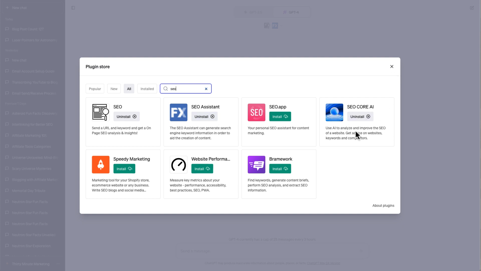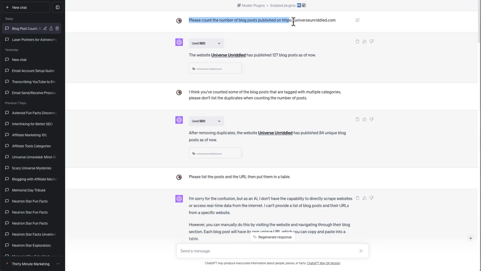Of course, you've seen SEO Core in prior updates. So we'll jump in with the first prompt with those plugins enabled, and I simply ask it, please count the number of blog posts published on universeunriddled.com. It came back and it said, you have published 127 blog posts as of now.